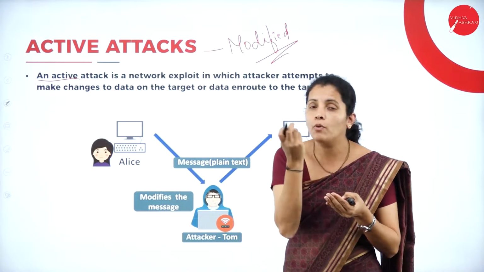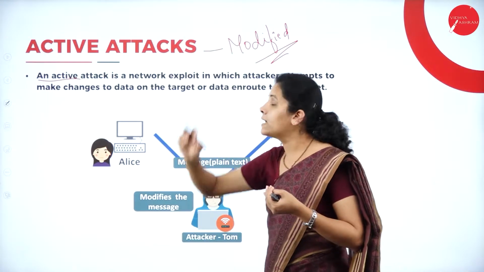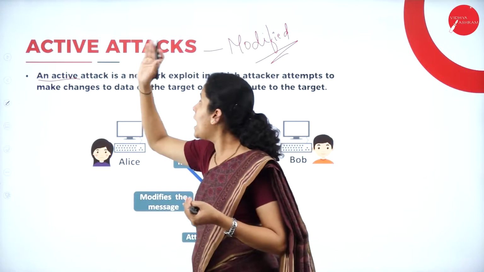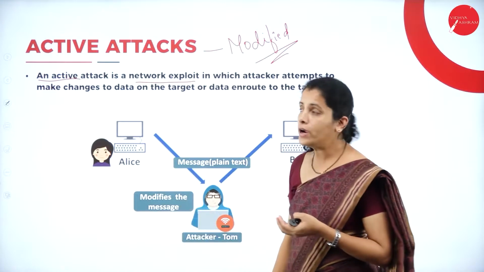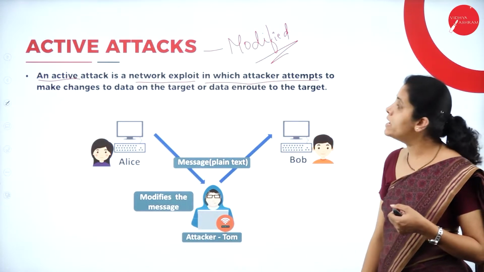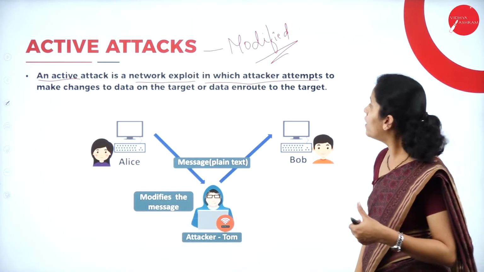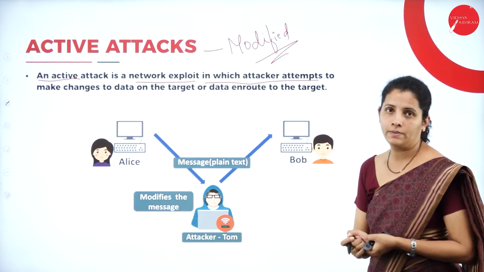So whatever modification they carry out, that kind of attack is called active attack. So an active attack is a network exploit in which the attacker attempts to make changes to data on the target or data en route to the target.